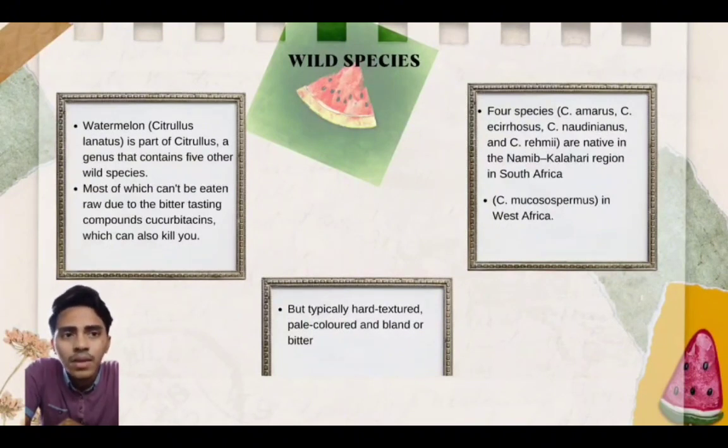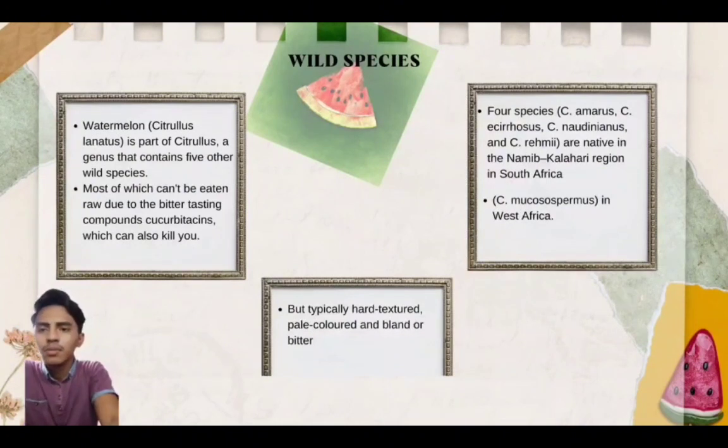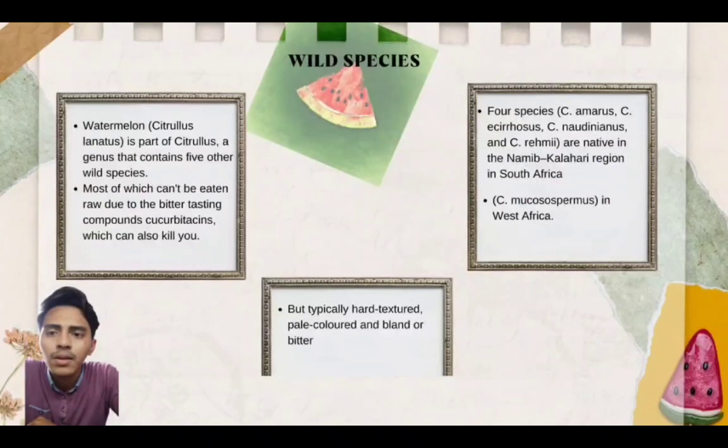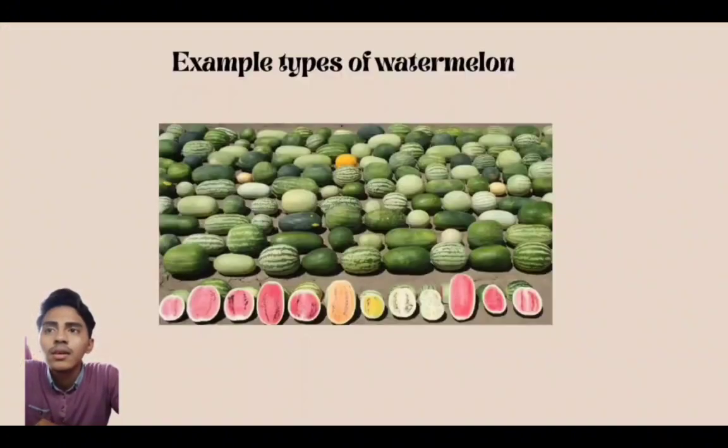South Africa, and one is Citrullus mucosospermus in West Africa. They typically have a hard texture, pale color, and a bland or bitter taste. Okay, that's an example of the types of watermelon.